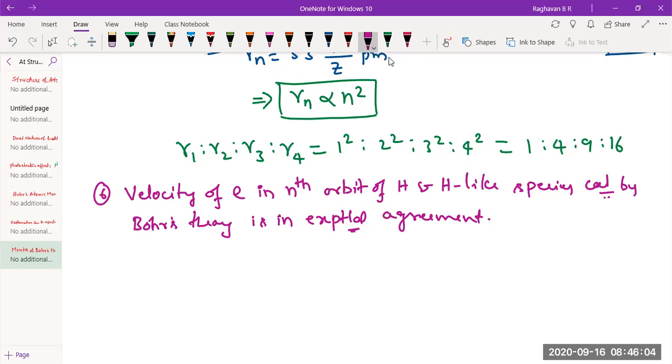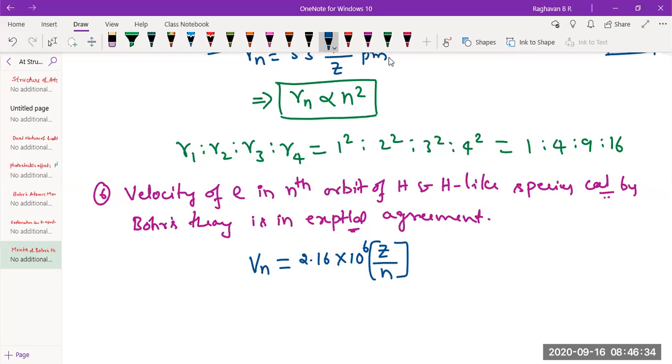Okay. What is the equation to calculate the velocity of electron? So it is Vn, the velocity of electron in nth orbit. Vn is equal to a constant, 2.16 into 10 raised to 6, into Z by n. What you importantly need to focus on is this ratio Z by n.